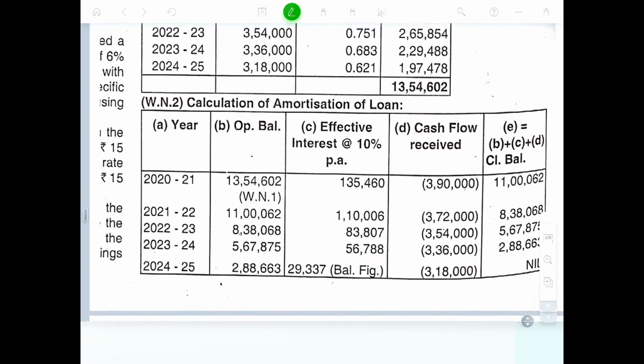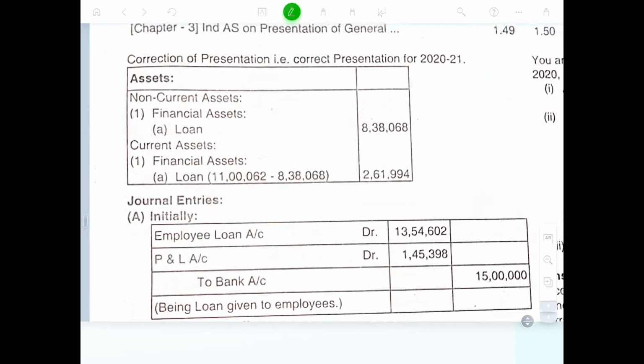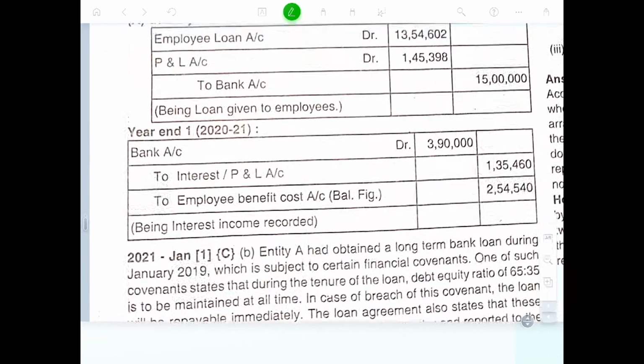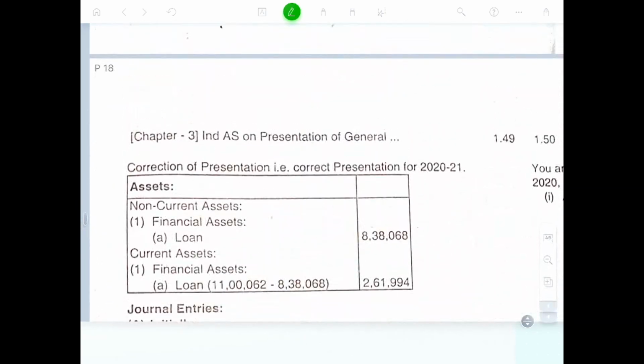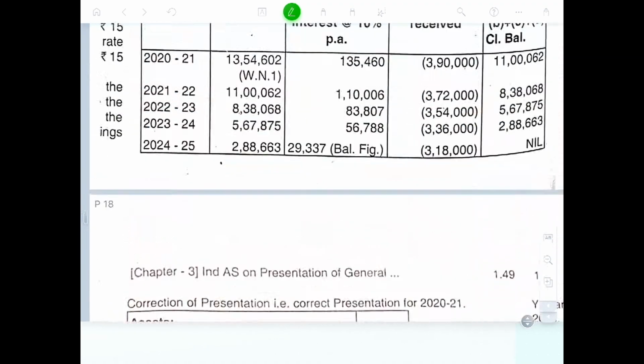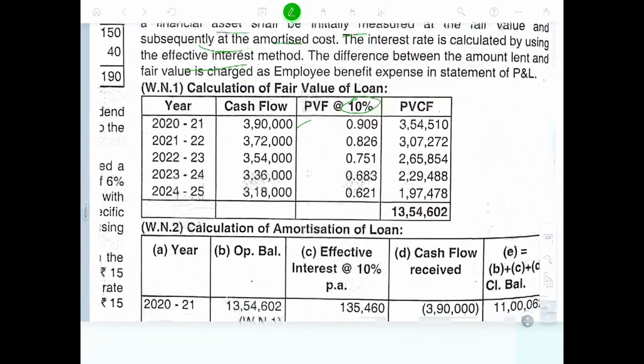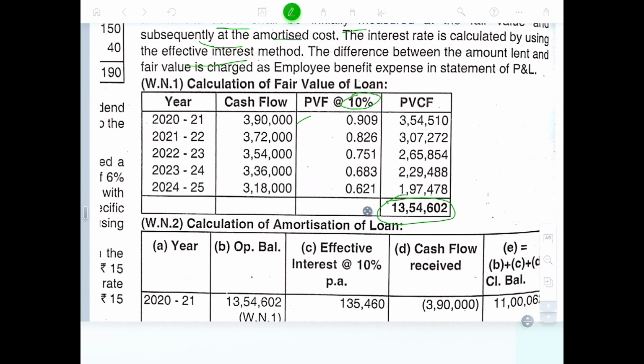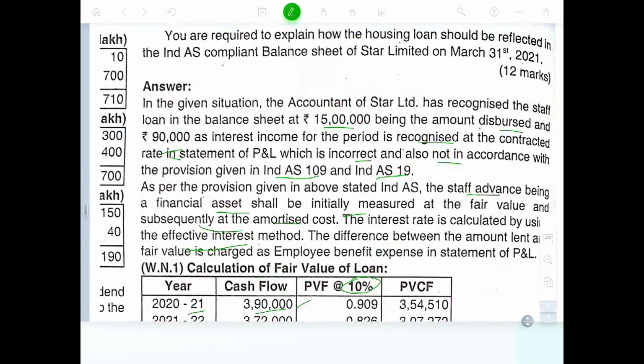Calculation of amortized loan, first working. So 15 lakhs, 3 lakh 90,000. How did 3 lakh 90,000 come about? That's the question.